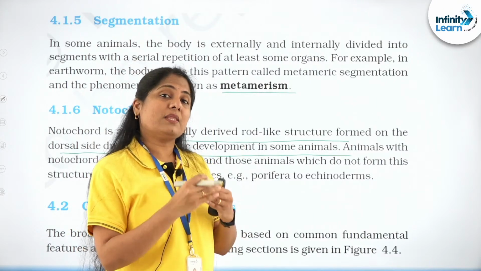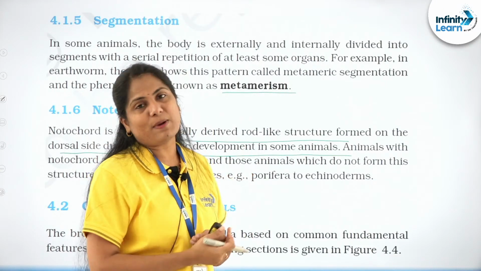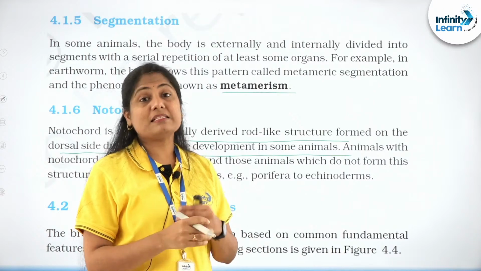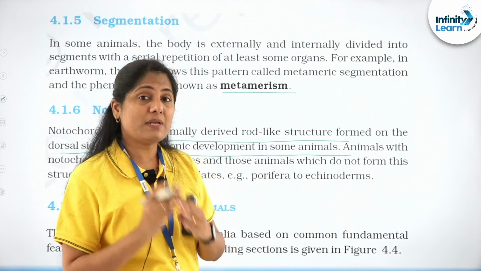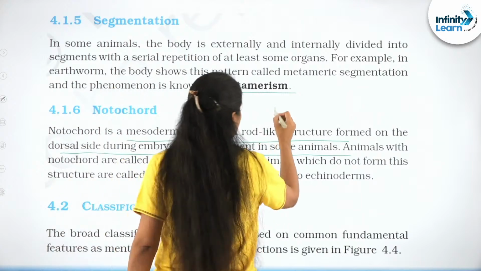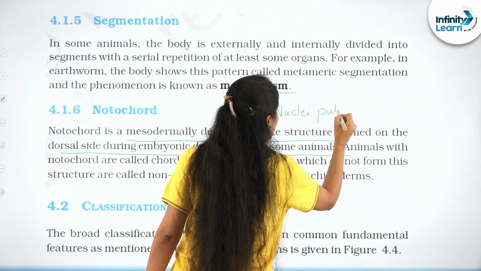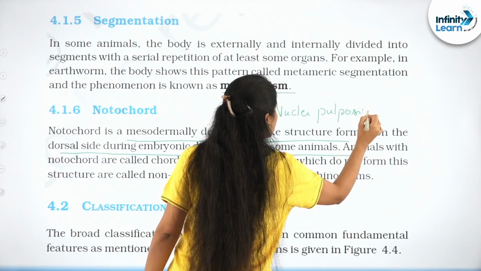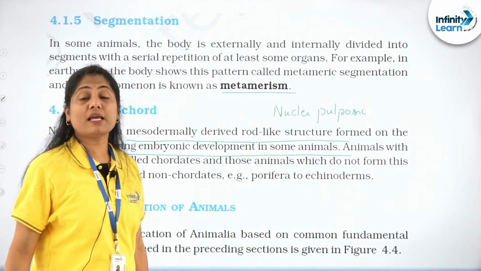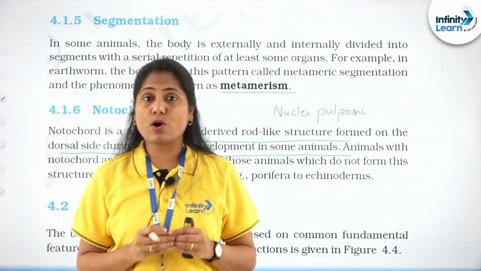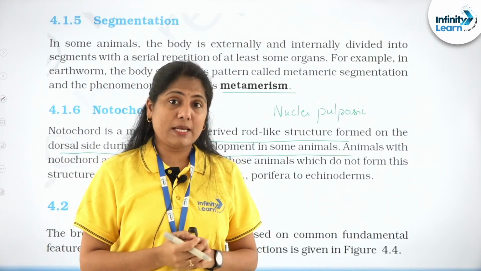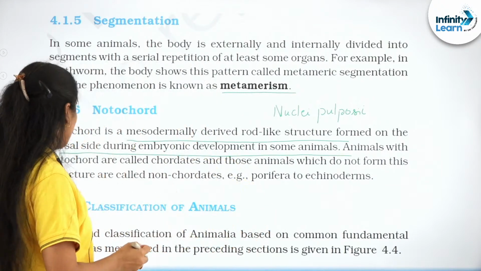And it is something that is replaced by a vertebral column. In spite of replacing, there are remnants that are left. What do we refer to that as? Nucleus pulposus, right? It is what is referred to as the nucleus pulposus, remnants of the notochord left in spite of being replaced by the vertebral column, right?